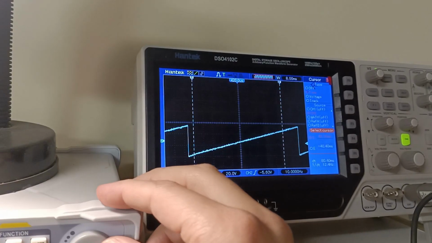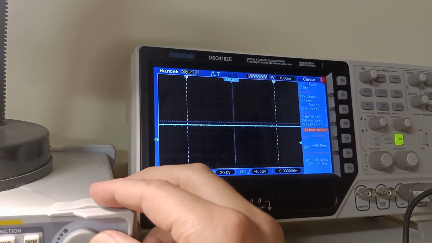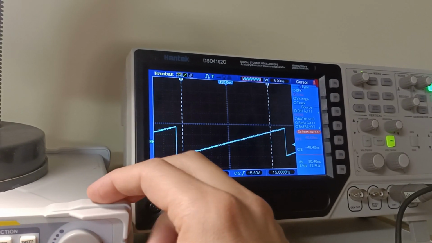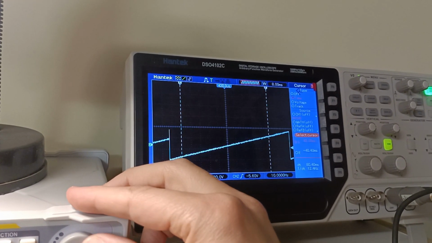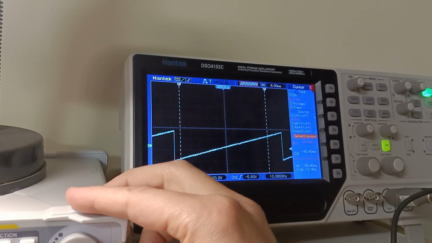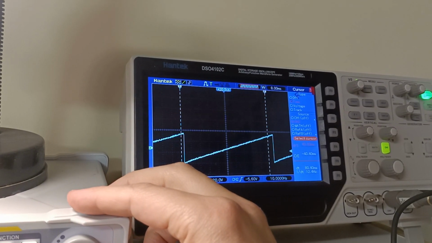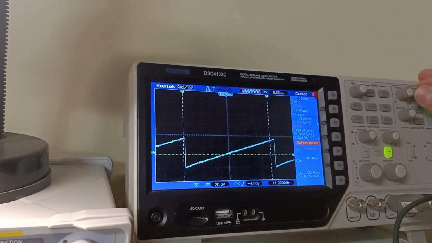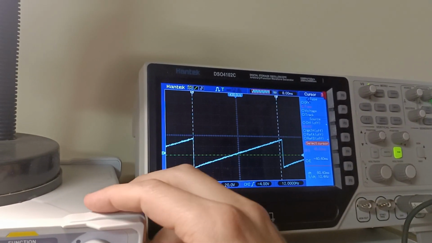So now if I vary my ramp frequency, that's too much, I need it a little bit less than that. Okay, that's getting close. Let's adjust our triggering point. Very close.